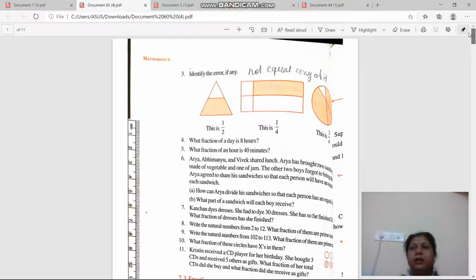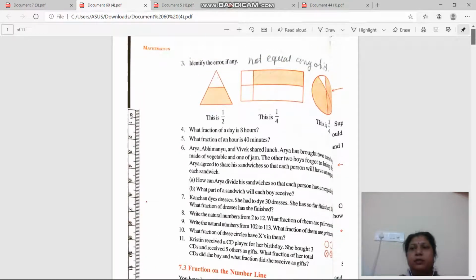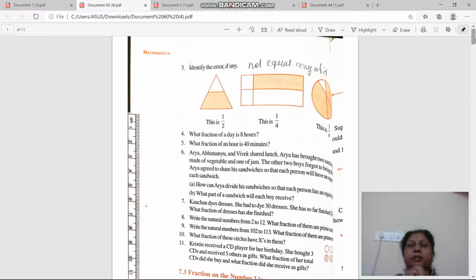Yeah, this is 7.1. Okay, so I think before this example the diagram is given and we have to write which diagram represents the fraction. So first of all, starting with fraction, define fraction. Fraction is a part of a whole. The upper part is called the numerator, the lower part is called the denominator.